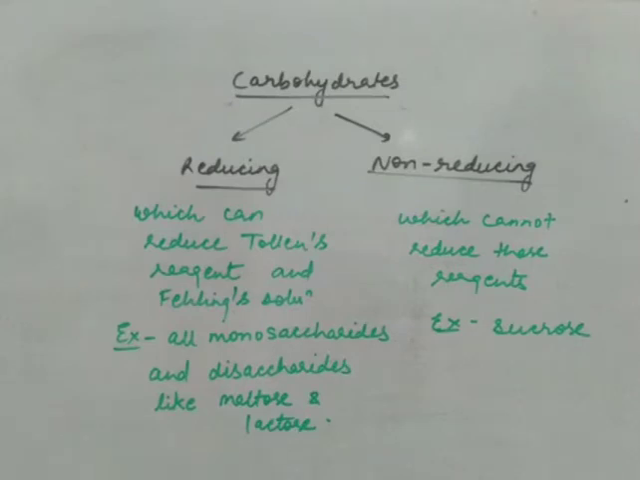If the aldehyde group is there, then that aldehyde group can be oxidized to the acid by use of these reagents. So these carbohydrates like monosaccharides and disaccharides like maltose and lactose respond to these tests. So they can reduce Tollens reagent and Fehling solution. The carbohydrates which cannot do this are non-reducing, for example sucrose. So basically these two tests confirm the presence of aldehyde and ketone group in carbohydrates.